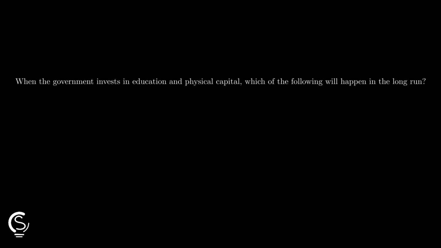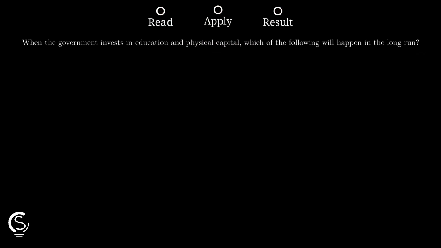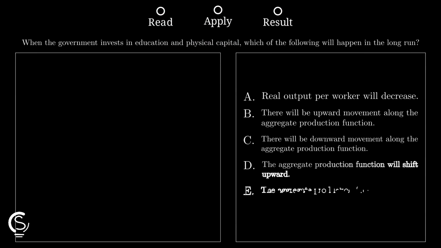Government investment in education and physical capital changes everything in the long run. Let's quickly solve this macroeconomics problem and find the right answer together. The aggregate production function relates real output per worker to the amount of physical capital per worker. We must understand how external investments change this fundamental economic relationship over time.